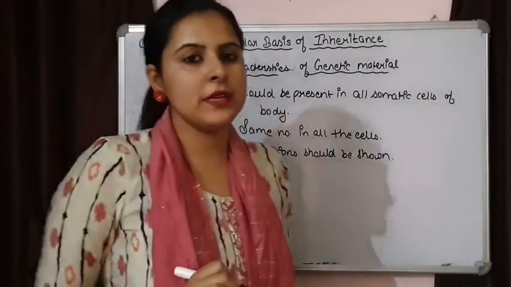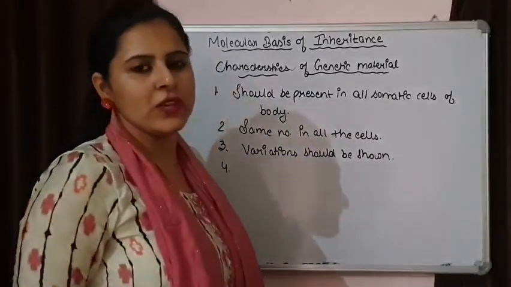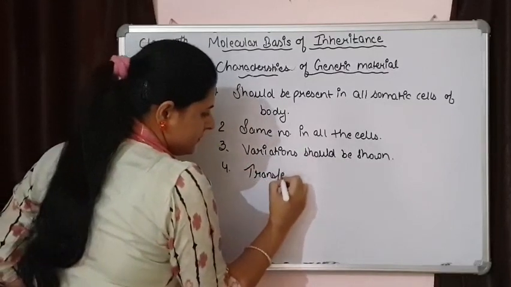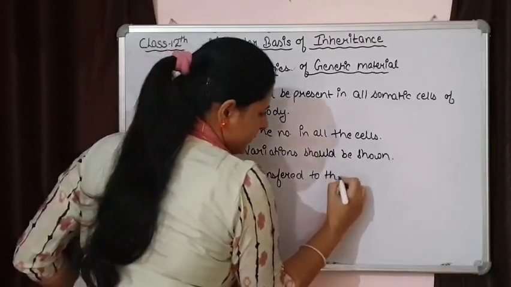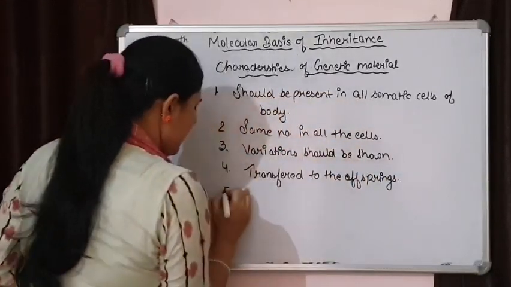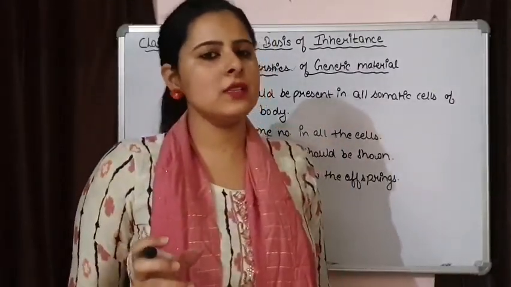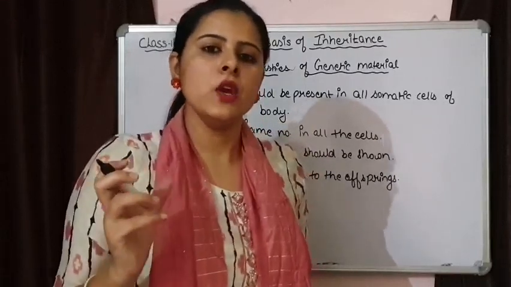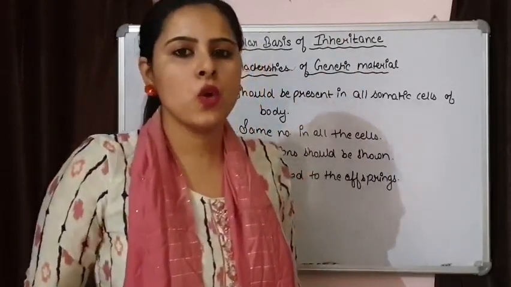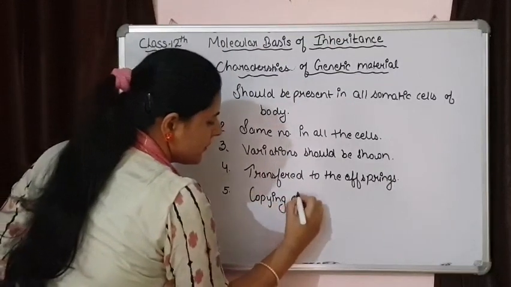Fourth thing about genetic material is it should be transferred from one generation to next generation, or we can say it should be transferred to the offsprings. Another thing is that equal amount of DNA can be transferred only when DNA copying is taking place, so genetic material must form its copies. So copying of genetic material should take place.